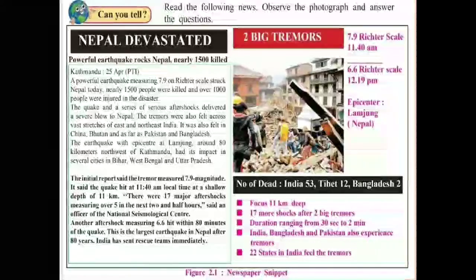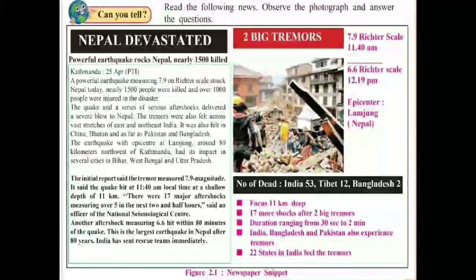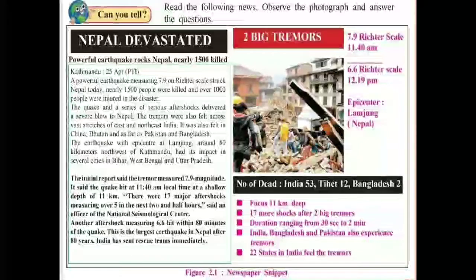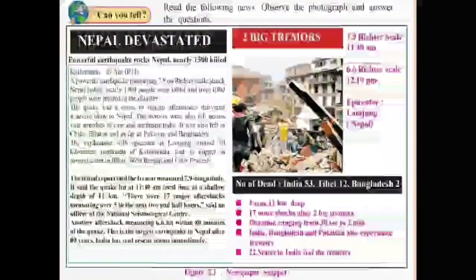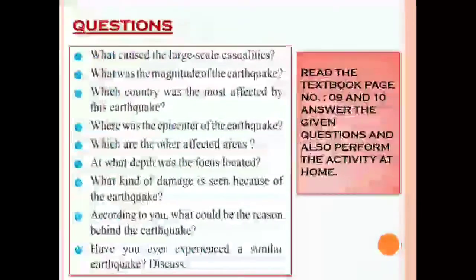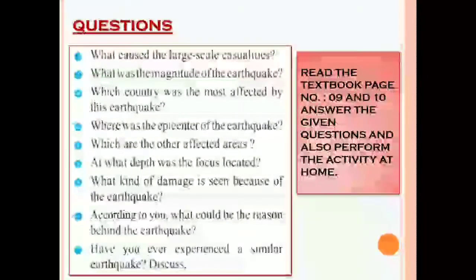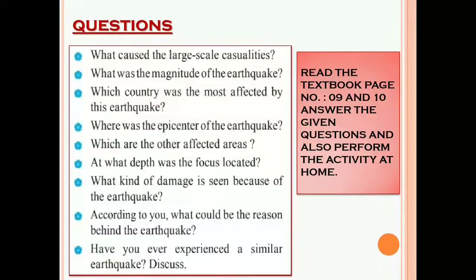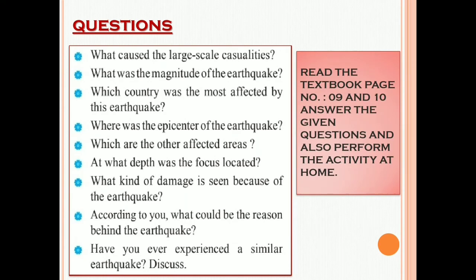The question is: read the following news, observe the photograph and answer the question. You have to read this newspaper snippet, and here you can see some questions. Read the article, read the question and try to answer it. You have to read textbook page number 9 and 10, answer the given question and also perform the activity at home which is given on textbook page number 9 and 10.